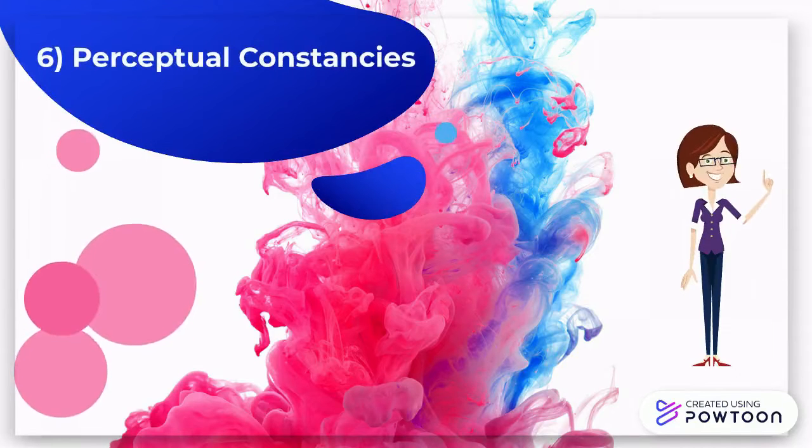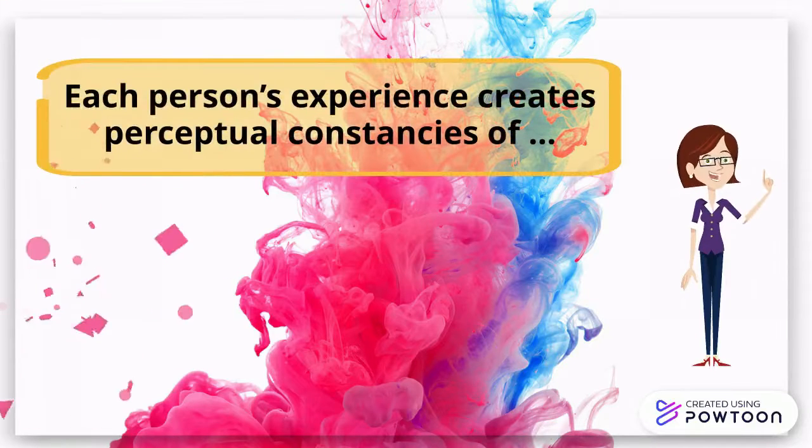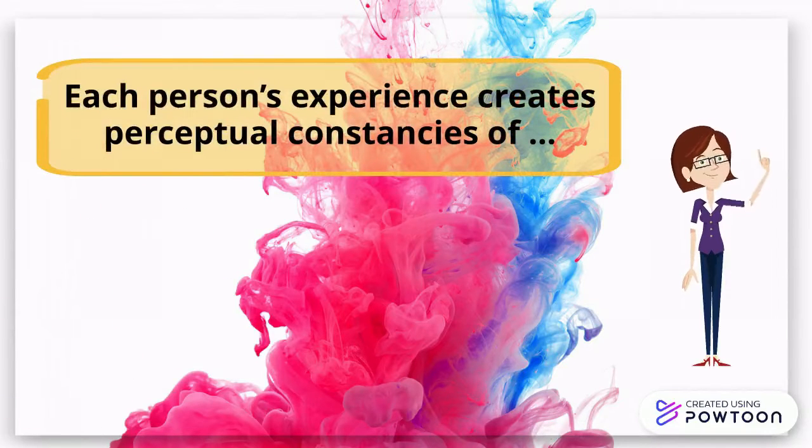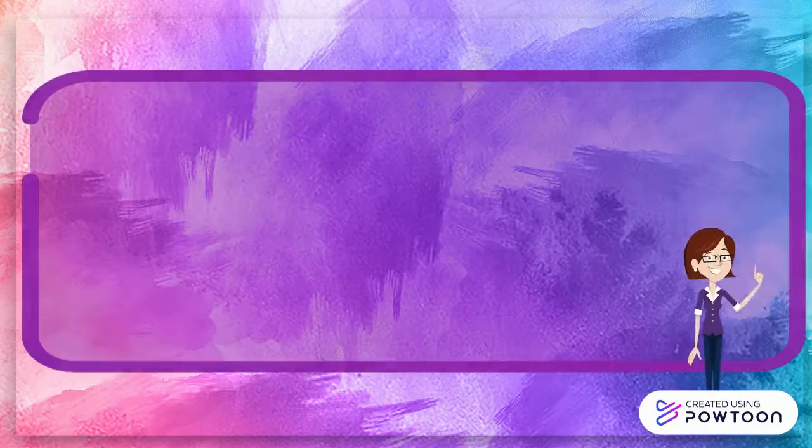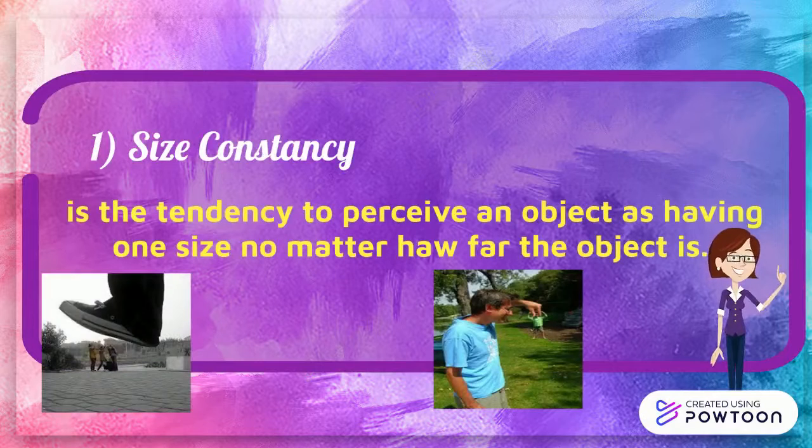Now perceptual constancies. Each person's experience creates perceptual constancies of size constancy, color constancy, brightness constancy, and finally shape constancy. And we will talk about each one of them in some detail. The first one is size constancy. Size constancy is the tendency to perceive an object as having one size, no matter how far the object is.